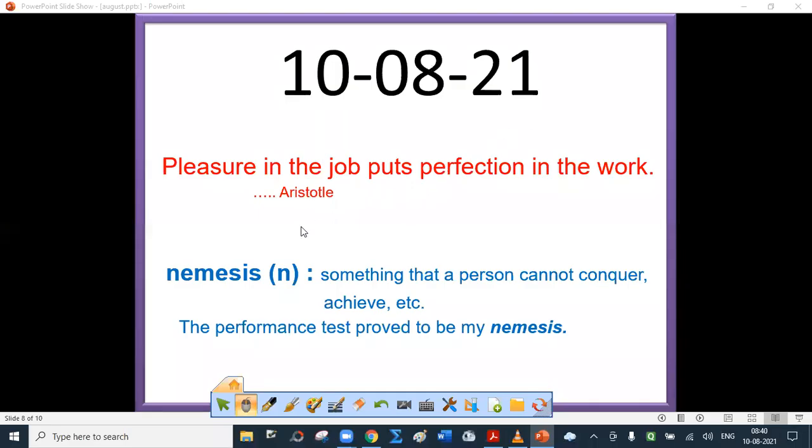Good morning. Today's quote is by Aristotle. Pleasure in the job puts perfection in the work.